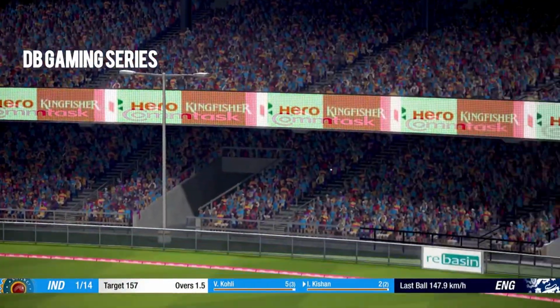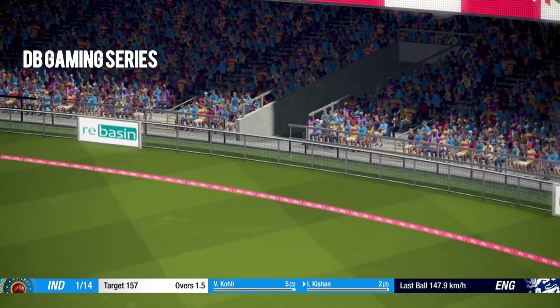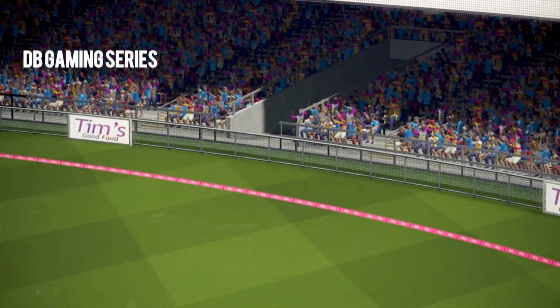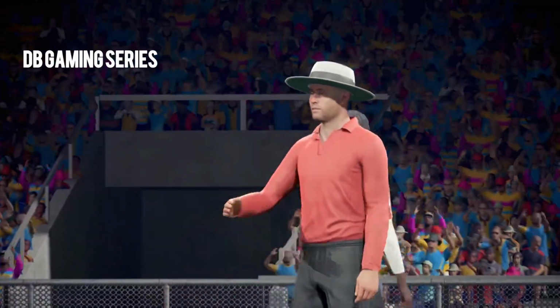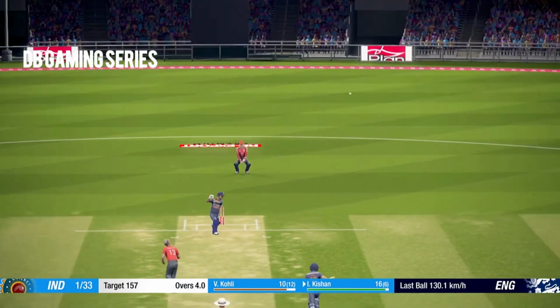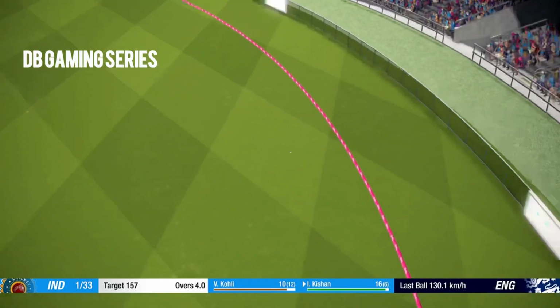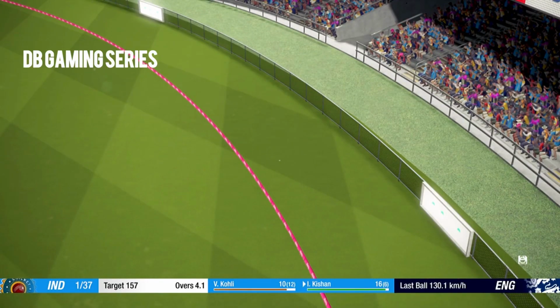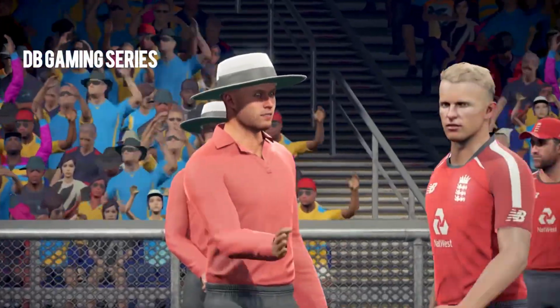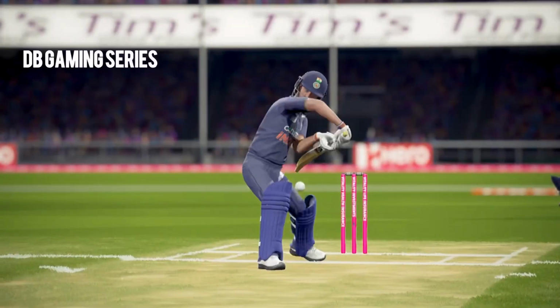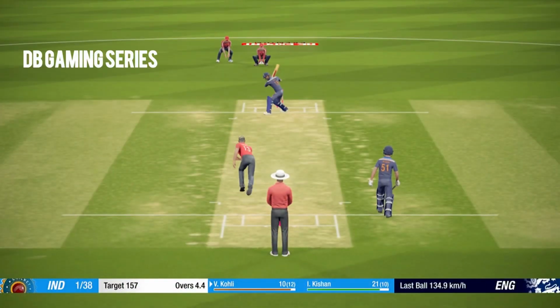Ishan Kishan this time and goes all the way for 4 runs. One bounce 4. Good shot to Ishan Kishan as he gets his first boundary in T20 international cricket. Ishan Kishan goes down the ground and he gets plenty of it again as he moves to 20. And this is looking like a very impressive debut for him. He is playing very well out there and brilliant batting.